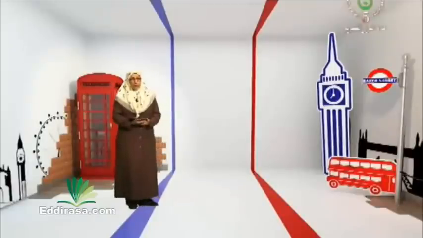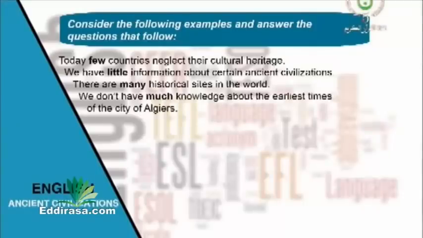Today we are going to deal with quantifiers and their comparative and superlative forms. Let's read the sentences together. Today, few countries neglect their cultural heritage. We have little information about certain ancient civilizations. There are many historical sites in the world.